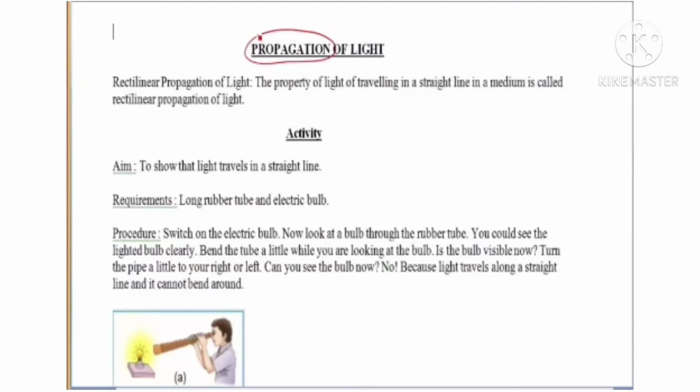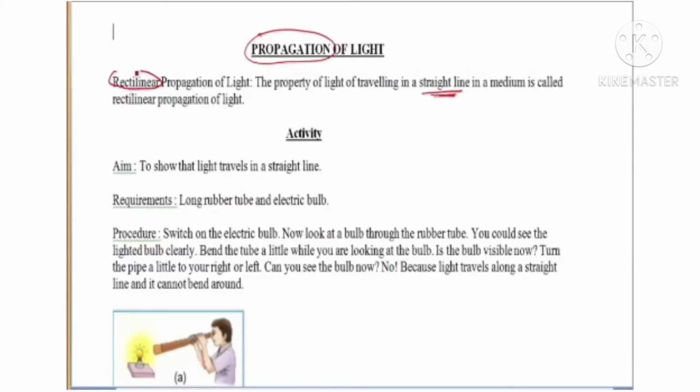I hope you all have learnt in the earlier class what light rays and beams are. Light travels in the form of rays. But how does it travel? That is what we are going to study in this topic. It is quite simple. Light always travels in a straight line. And this particular property of light is given a particular name, that is rectilinear.